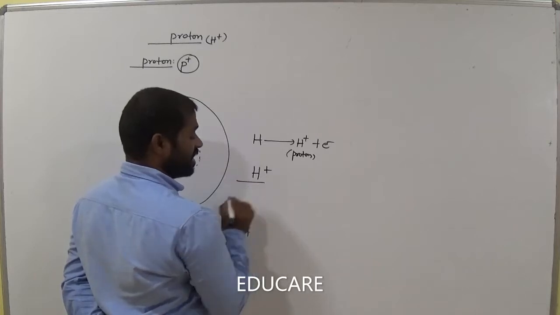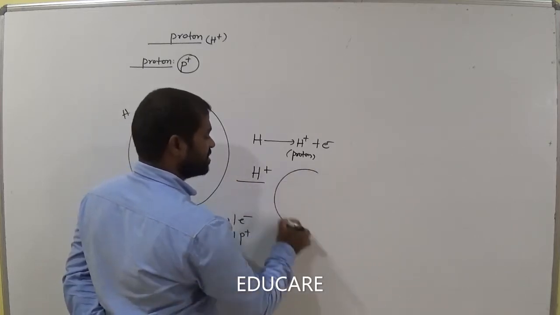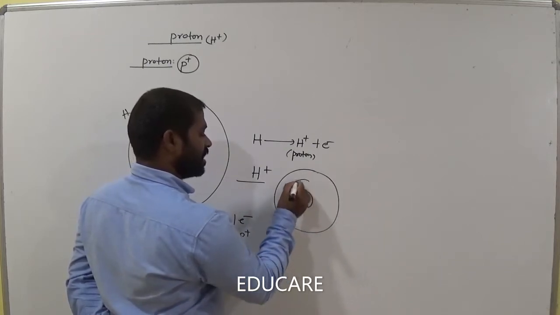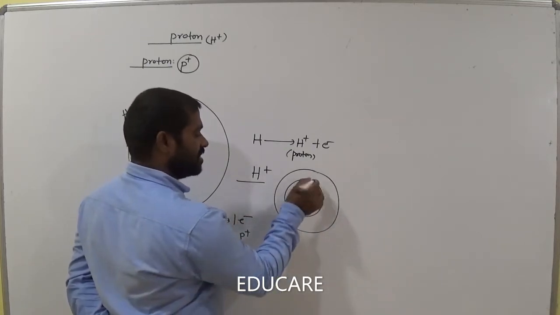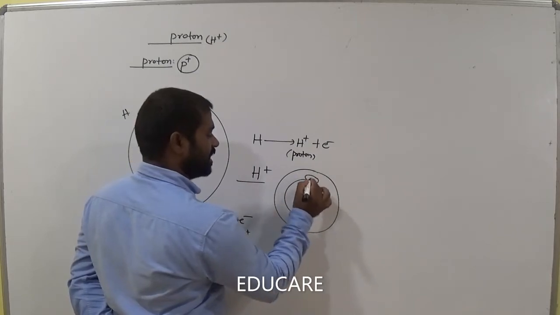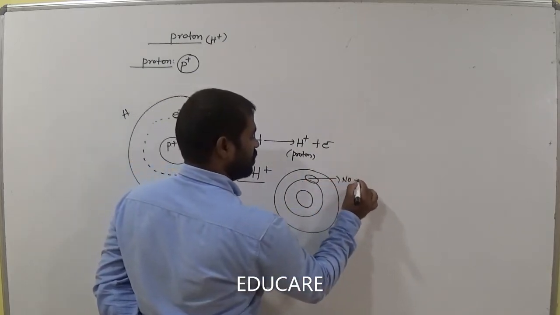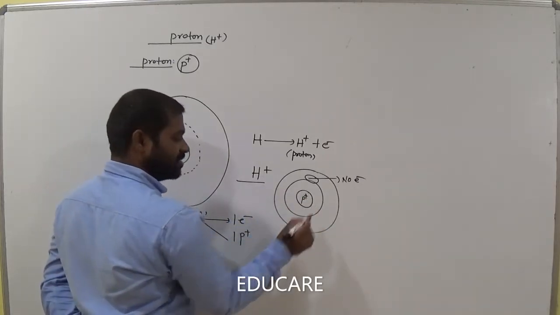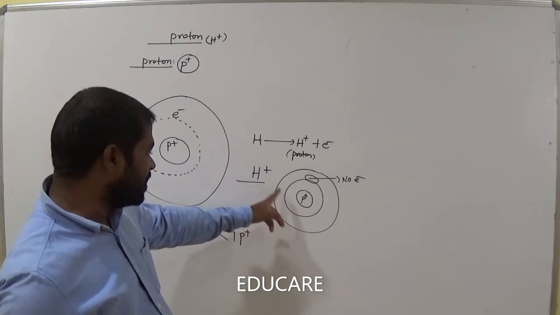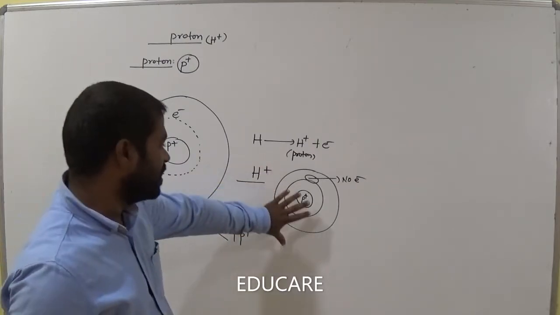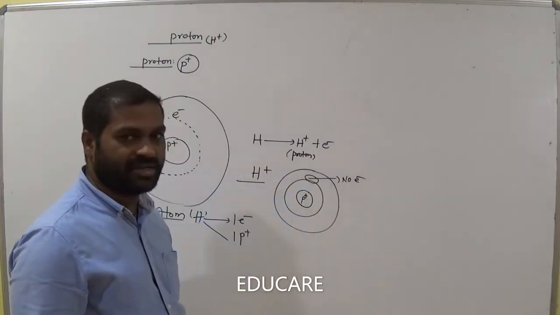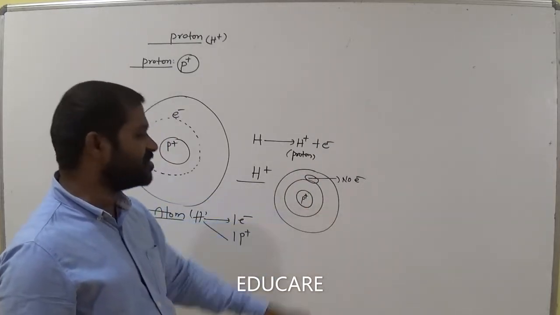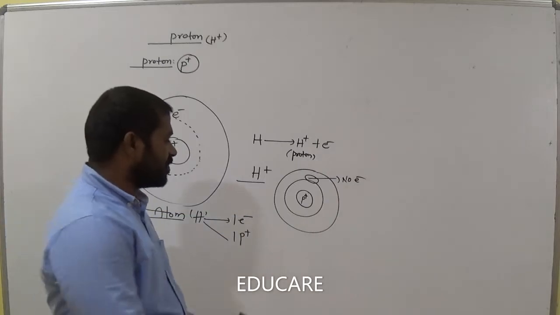Now I would like to draw the structure of H plus. This is the H plus ion structure. This is the center, and this is the orbit. Now there is no electron at this place, no electron in H plus. So what is remaining? Only proton. Now H plus is equivalent to proton or not? H plus means proton. Why? Because there is no electron here, and only one positive charge is there. P plus means it is called proton.